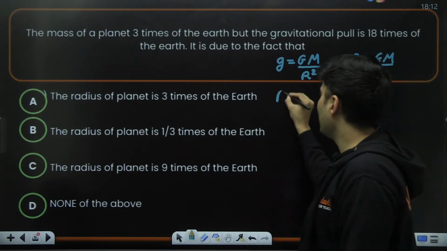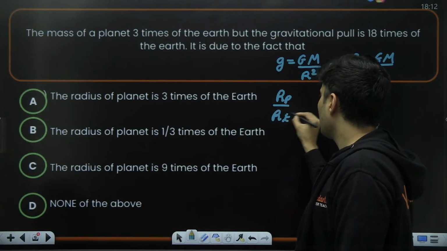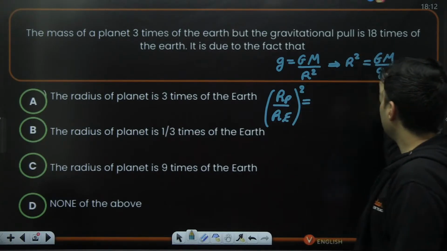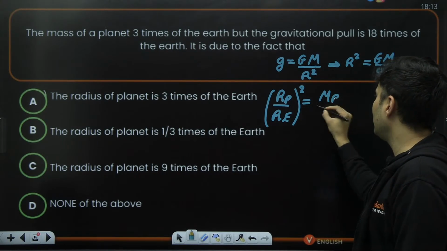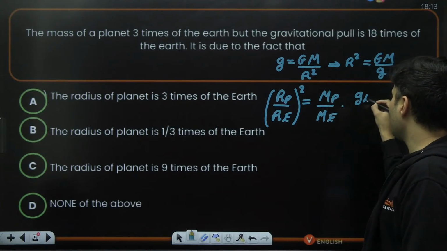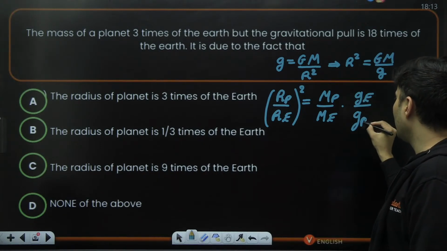So I can say radius of that planet upon radius of Earth, the whole square, will be, G is a constant, so mass of the planet by mass of the Earth, it is directly proportional, and it is inversely proportional to acceleration due to gravity. So ge by g of that planet.